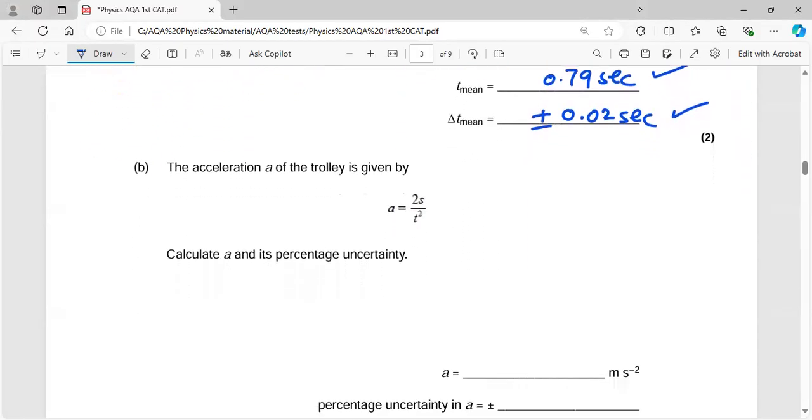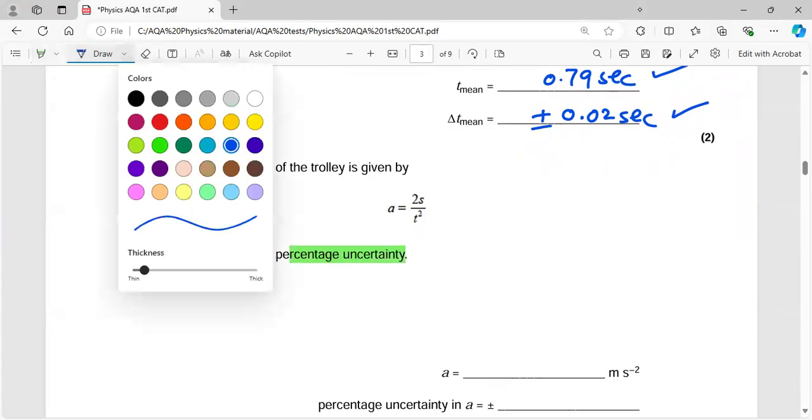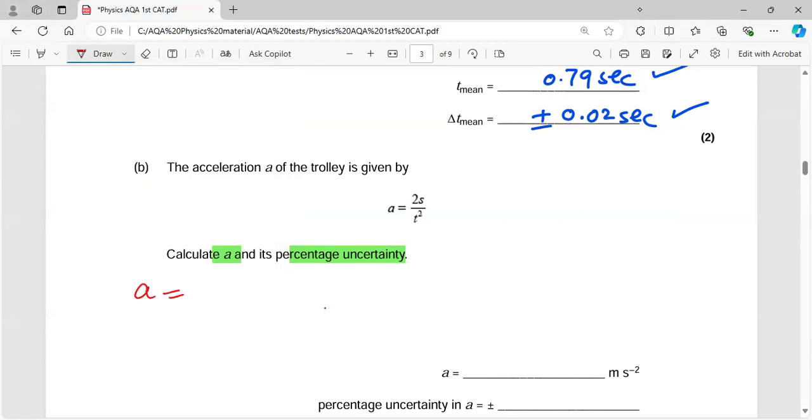The next thing is the acceleration of the trolley is given by this expression a equal to 2s over t square. They're saying that you have to find a and you have to find its percentage uncertainty. It means again you have to do two things. First, you will have to find the value of a. For a, you use the formula 2s over t square.